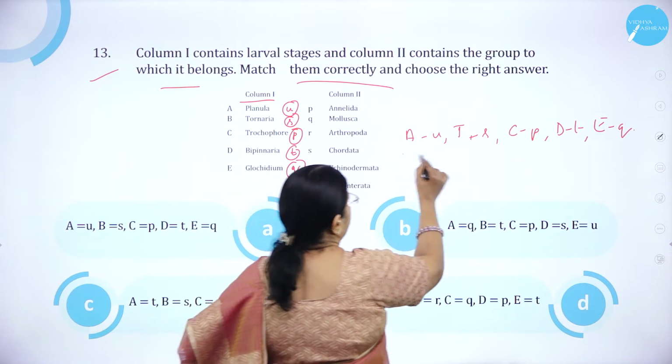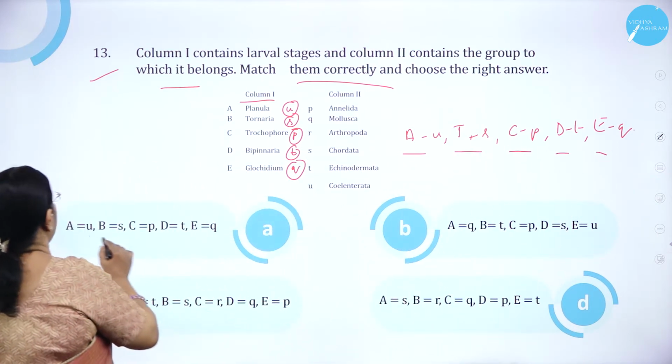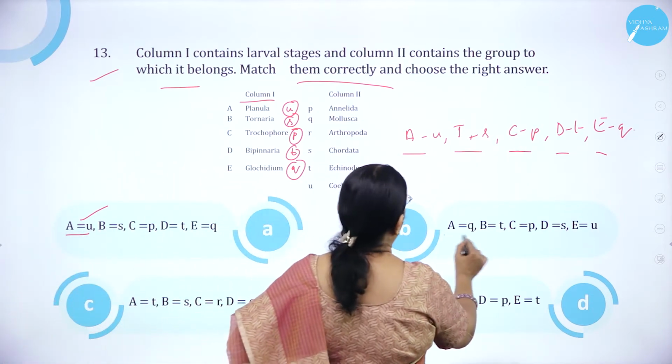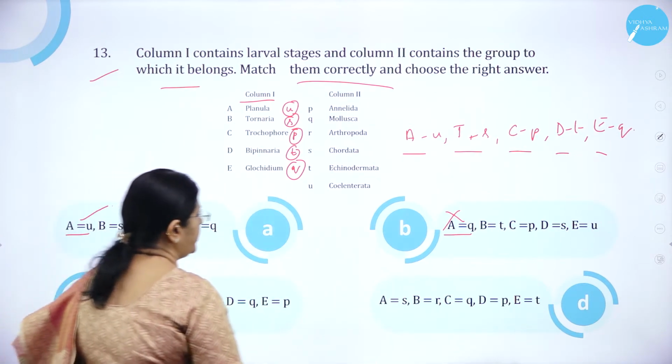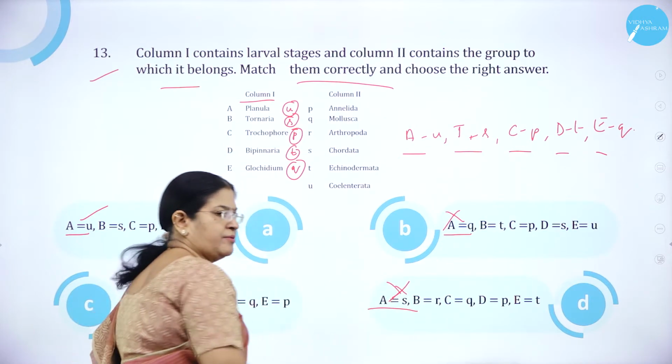So let us check the options. Here option A is correct, while the other pairings are wrong.